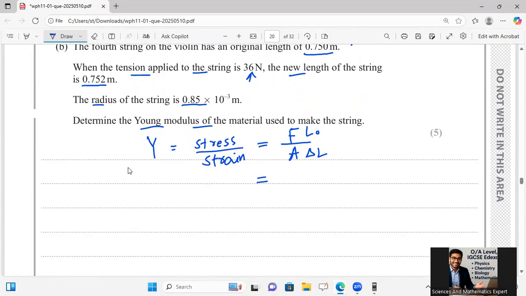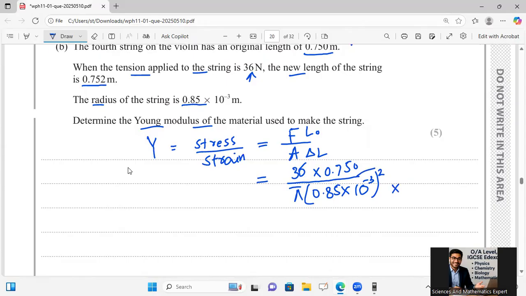So I'm putting the values here: 36 multiply original length 0.750, over the area. Area is pi r square, where r is 0.85 multiply 10 raised to power minus 3, whole square.